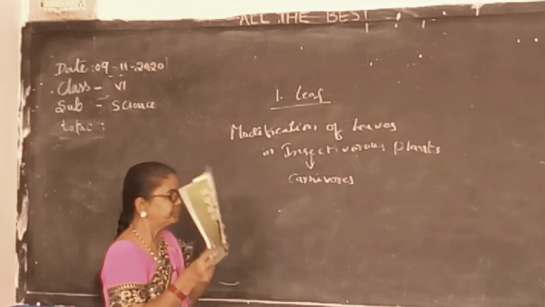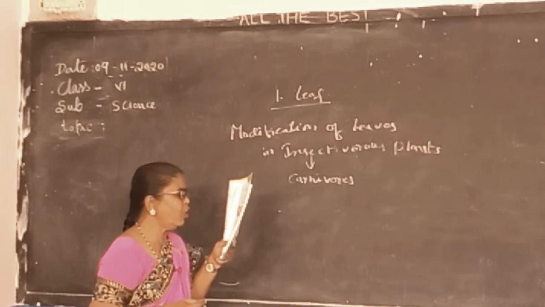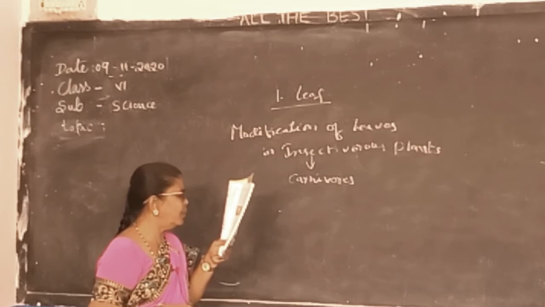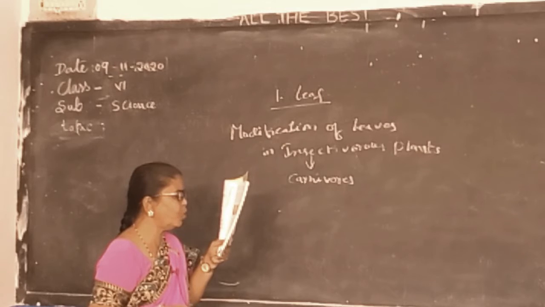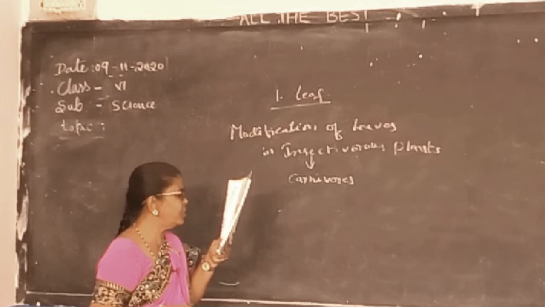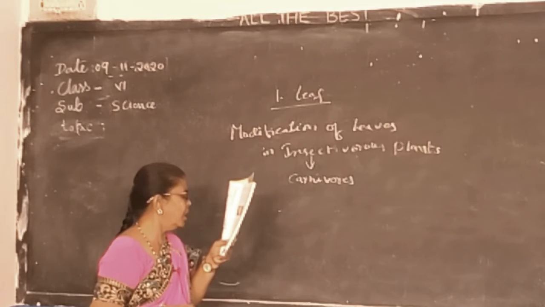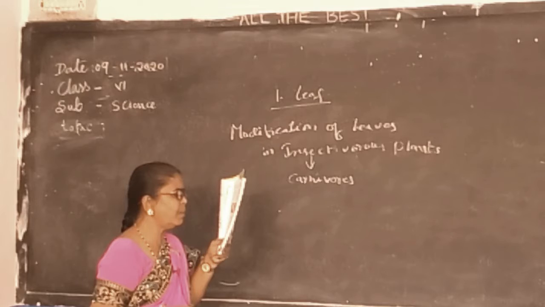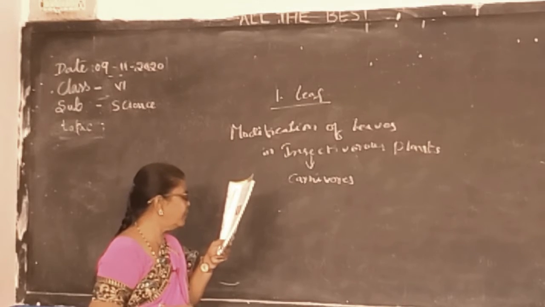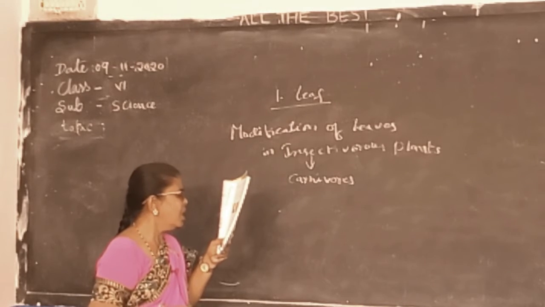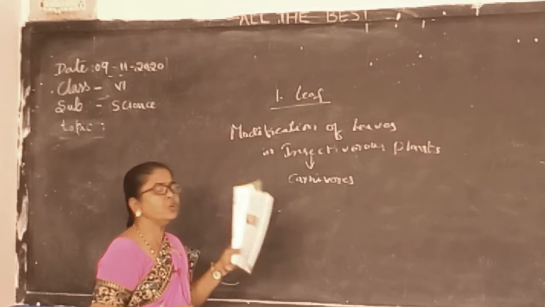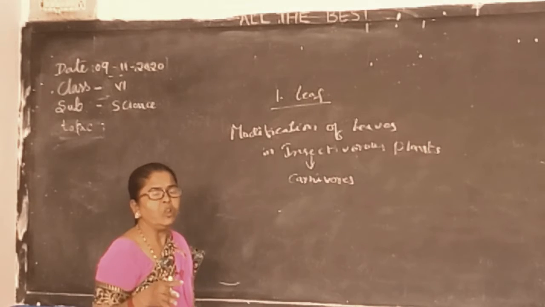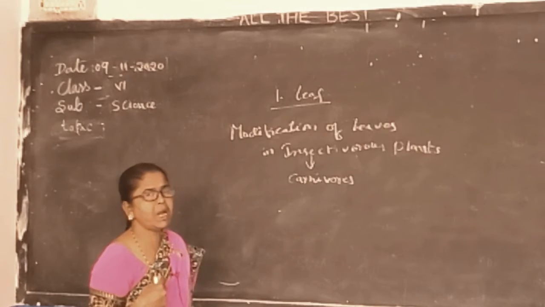Why? Because they feed on insects. Most of these plants are herbaceous and perennial, with a height of not more than 30 centimeters. They usually occur in damp heaths, bogs, swamps and muddy or sandy shores where there is an abundance of water but a lack of nitrogenous materials due to the unfavorable soil condition. So they are found where there is more water, muddy water. There this type of insectivorous plant will be present.